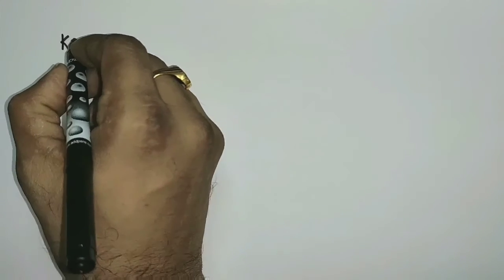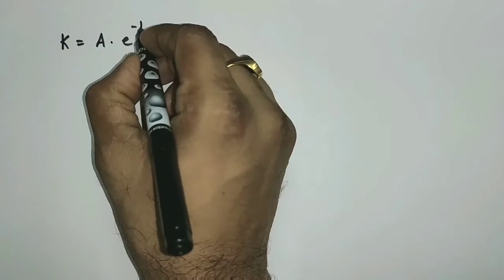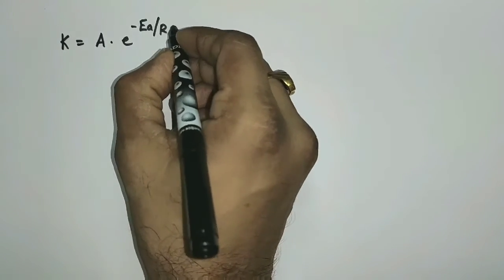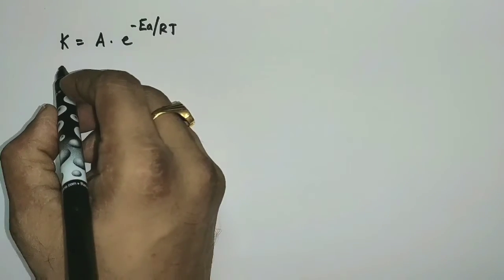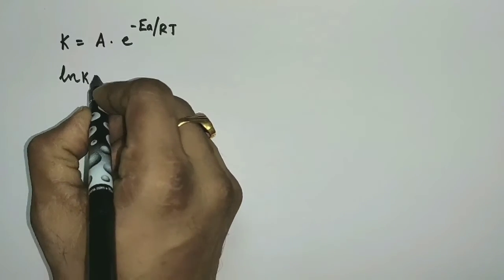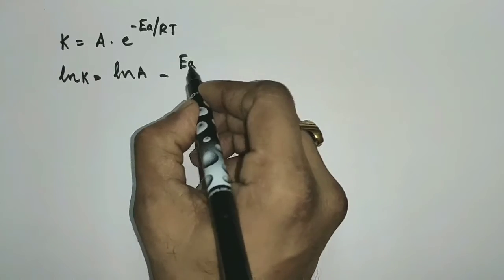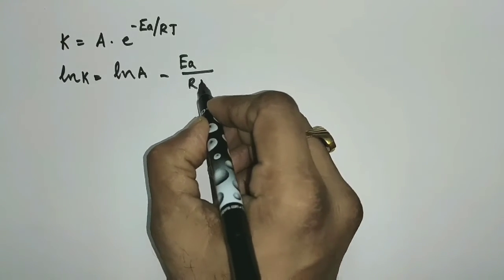In the Arrhenius equation, there is a relation between rate constant and activation energy: K equal to A into e power minus EA by RT. When we apply natural logarithm on both sides, ln K is equal to ln A minus EA by RT.